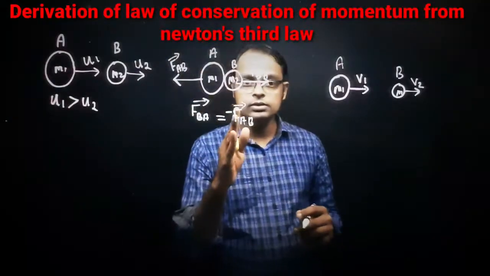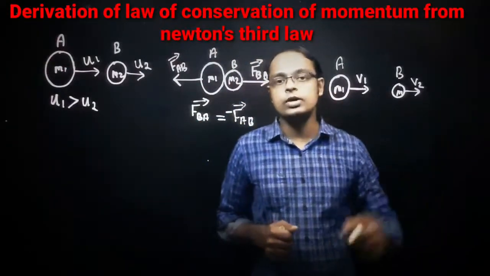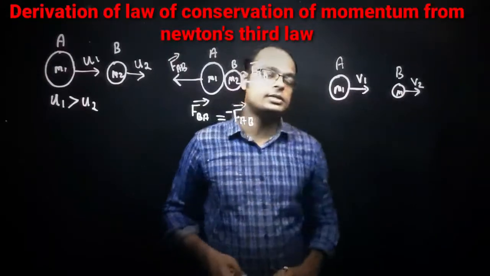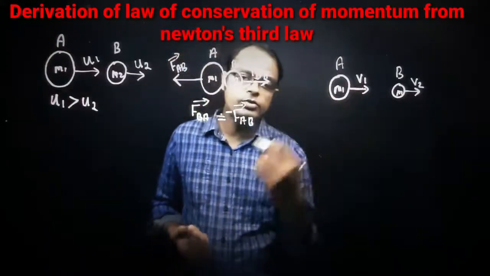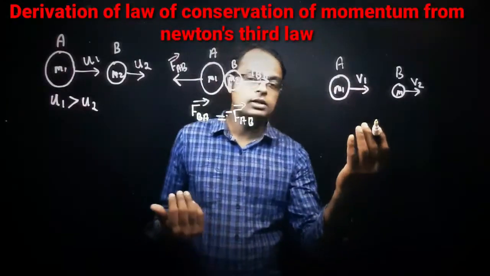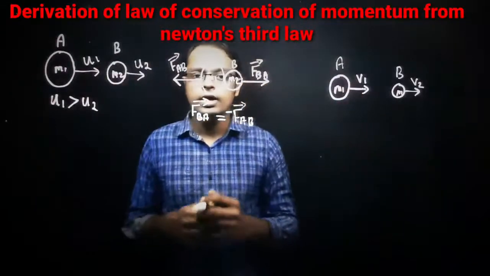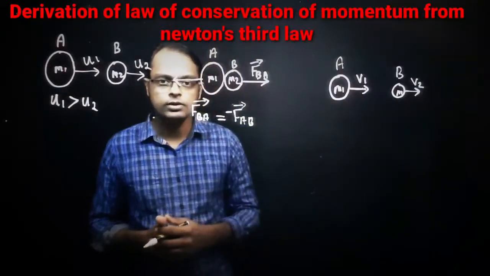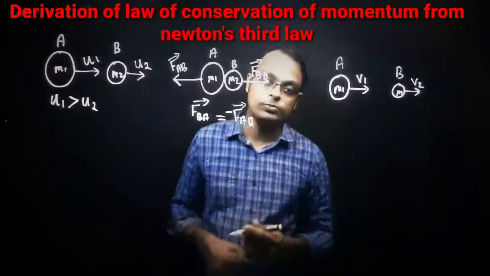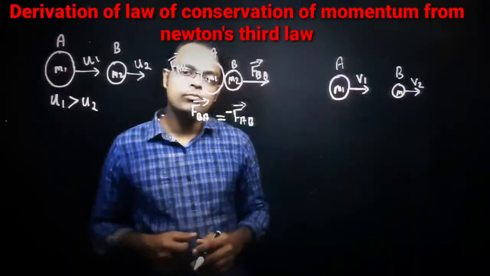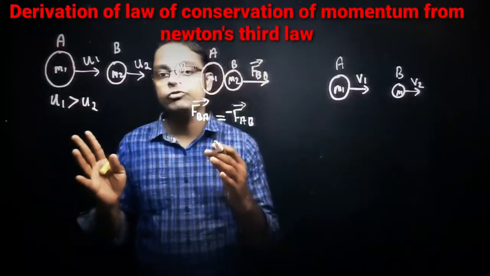After that, what will happen? After this fraction of a second, the two bodies will move with different velocities, shown in the third diagram. That is, m1 is moving with another velocity, say v1, and m2 is moving with another velocity, say v2. This is the diagram we are talking about, and we are now going to discuss the conservation of momentum with the help of Newton's third law. So, what is the momentum before collision?